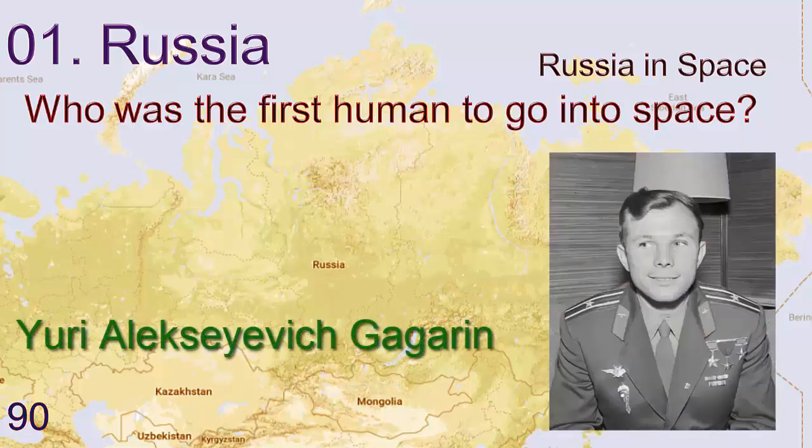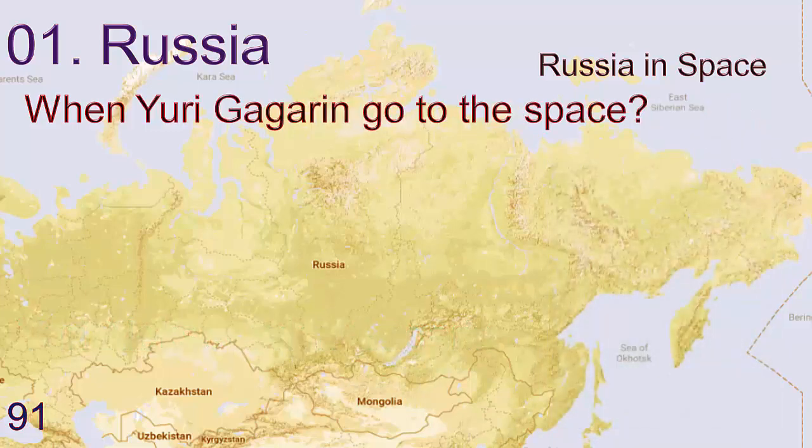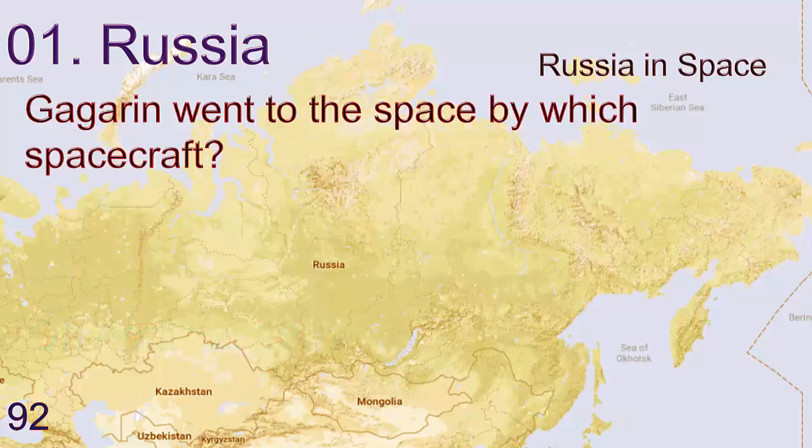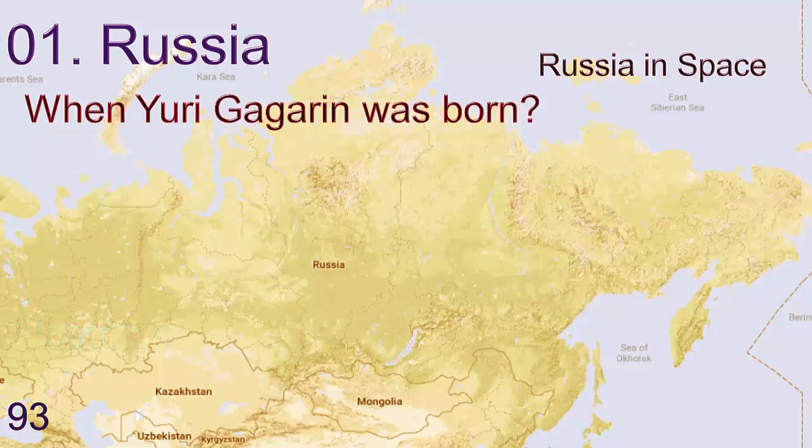Answer is Yuri Gagarin. When did Yuri Gagarin go to space? On April 12, 1961. Gagarin went to space by which spacecraft? Answer is Vostok 1. When was Yuri Gagarin born?